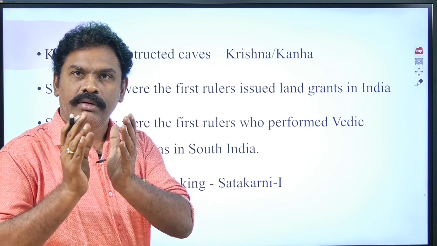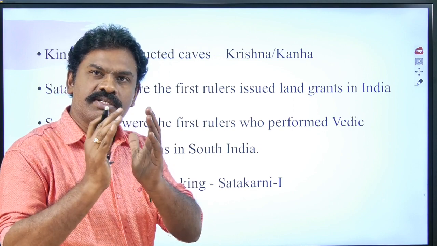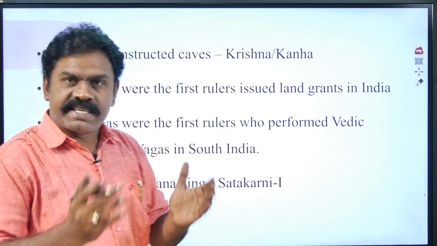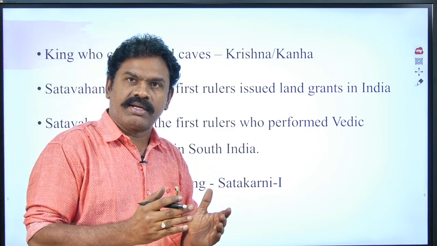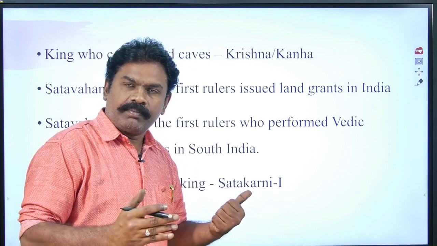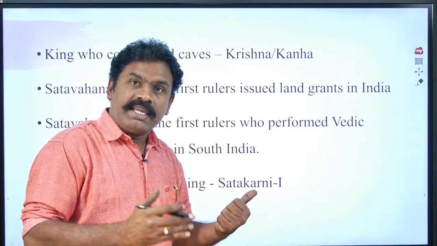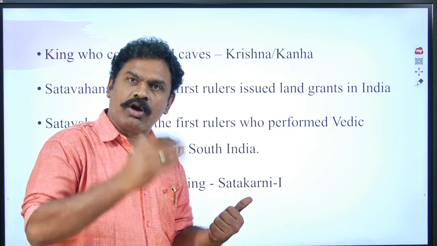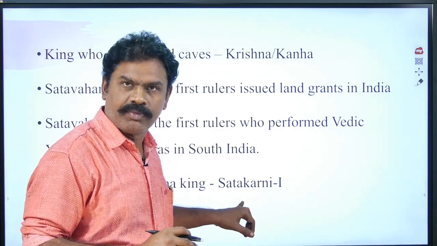According to the Jain literature, the first ruler followed Jainism. The second ruler, Satakarni I, started yajnas and yagas, that is, he followed the Vedic religion.